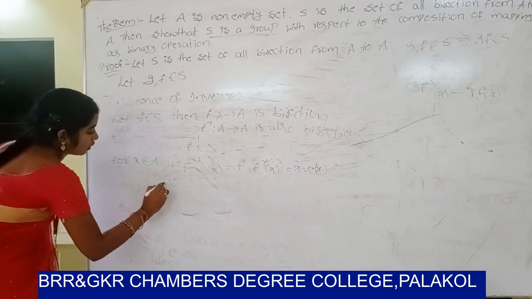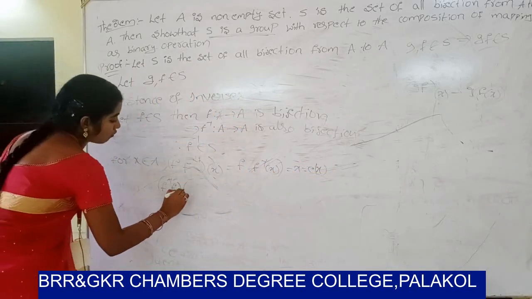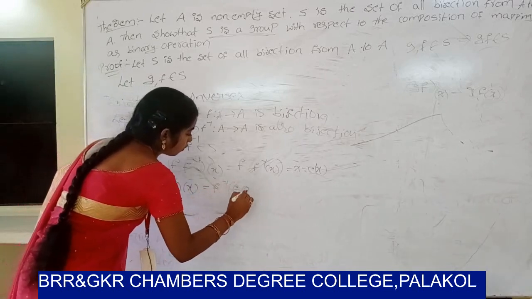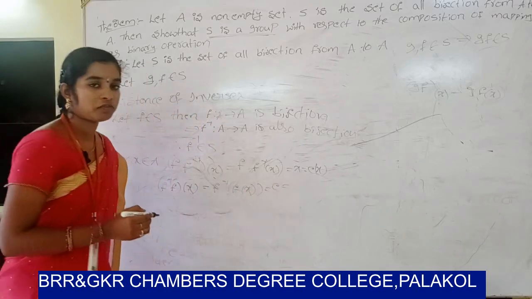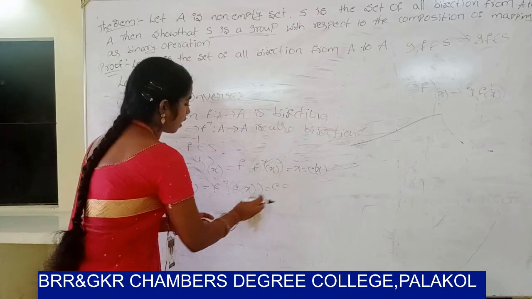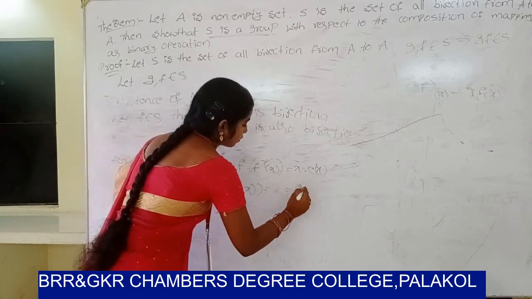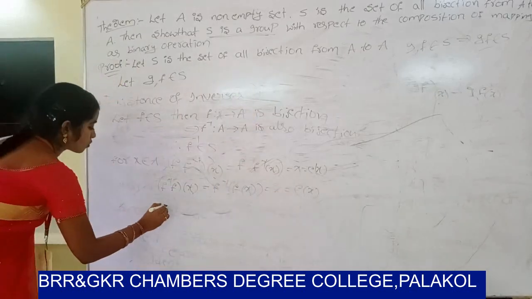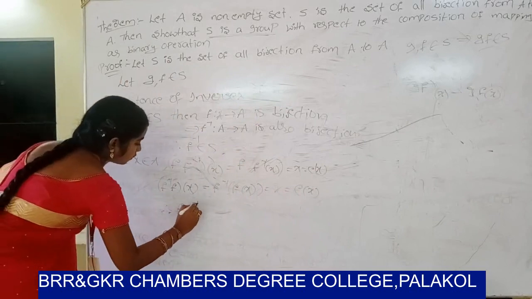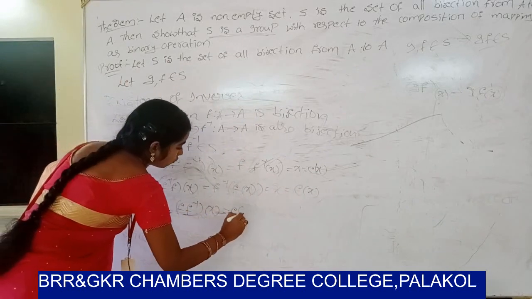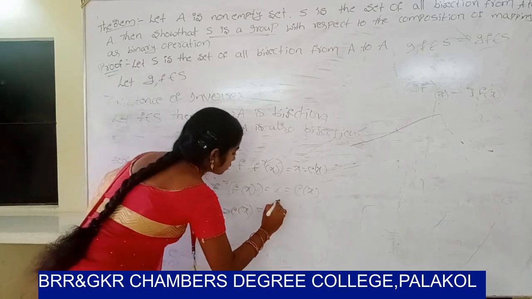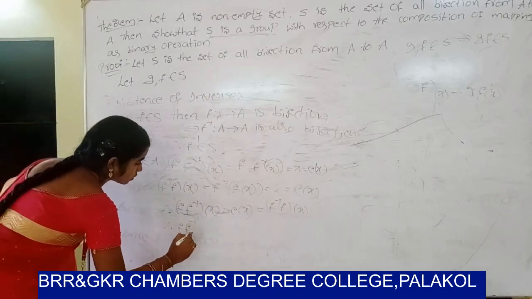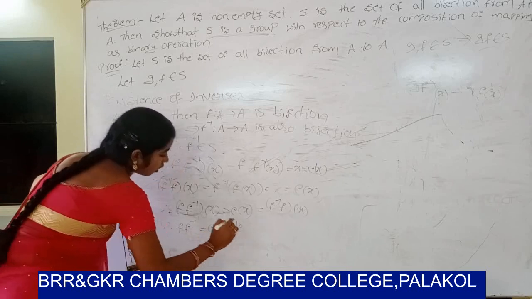So next, F F inverse of X equals F of F inverse of X. The value is X. It can be written as E of X. So therefore F inverse F of X equals E of X equals F F inverse of X. So it can be written as F inverse F equals E equals F F inverse.